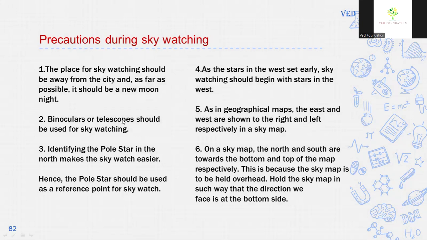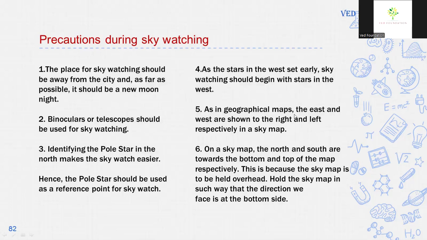Precautions during sky watching. The place of sky watching should be away from the city. As far as possible, it should be a new moon night. Binoculars or a telescope should be used for sky watching. Identifying the pole star in the north makes it easier for the sky watcher. Hence, the pole star should be used as a reference point for sky watching. As the stars in the west set early, sky watching should begin with stars in the west.